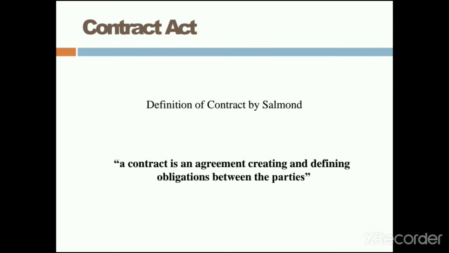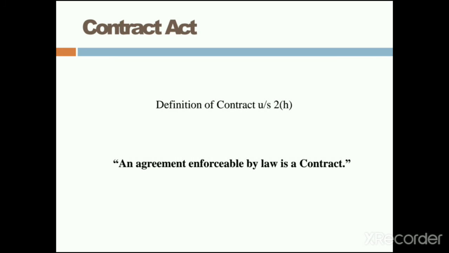Some other authors have given definitions, we will not go into those. So we'll go to this definition according to the Contract Act, which is said in Section 2(h) of the Indian Contract Act of 1872, which says an agreement enforceable by law is a contract. If you want to form a contract, you require two important things.